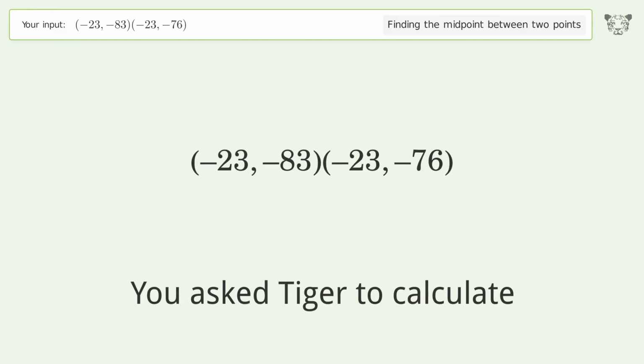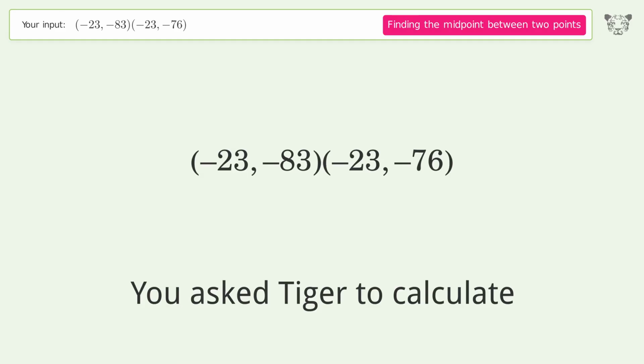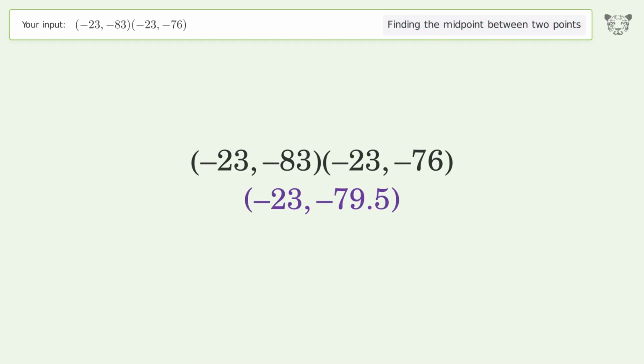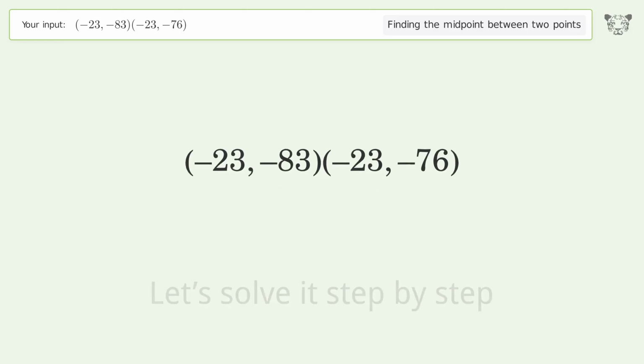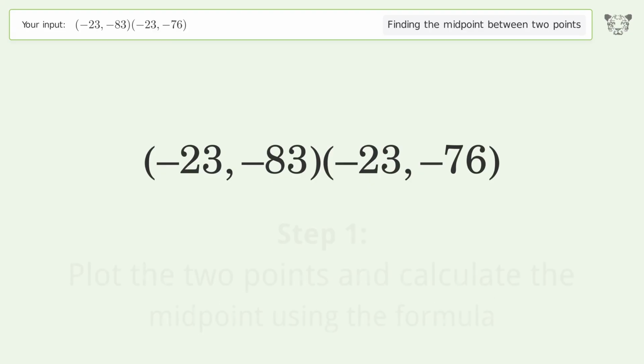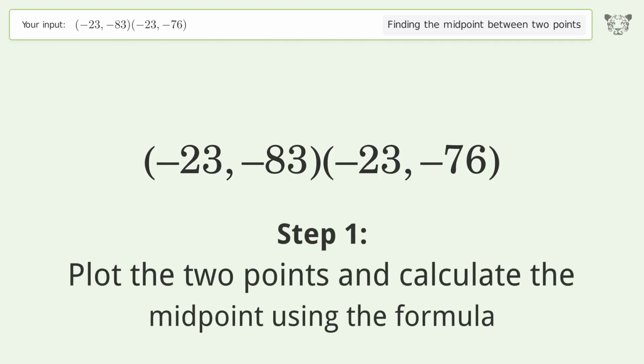You ask Tiger to calculate. This deals with finding the midpoint between 2 points. The midpoint between the 2 points is -23, -79.5. Let's solve it step by step. Plot the 2 points and calculate the midpoint using the formula.